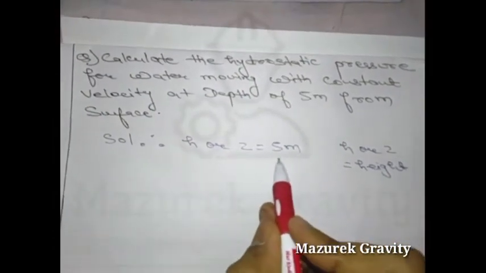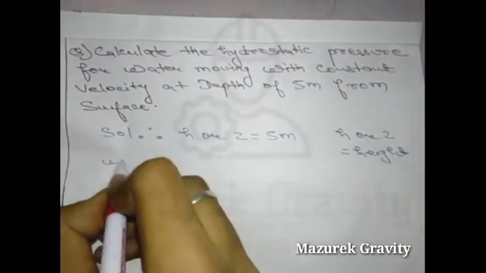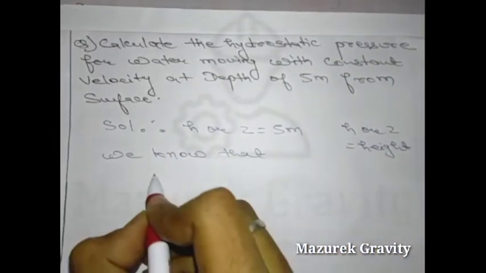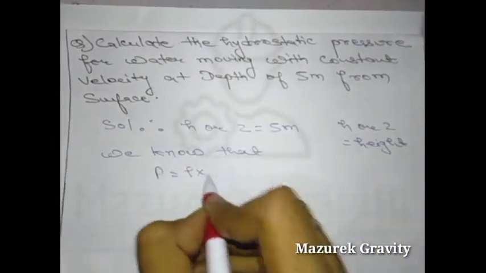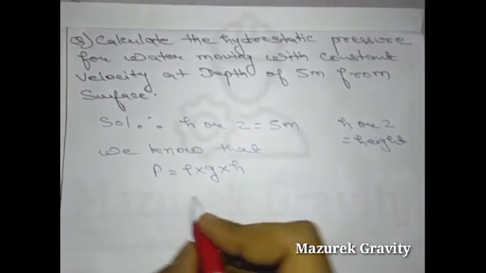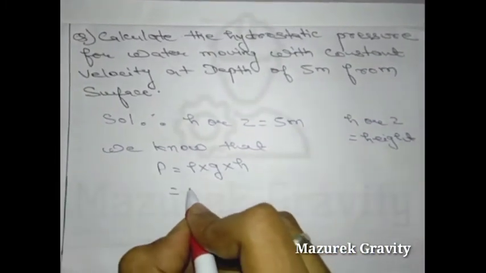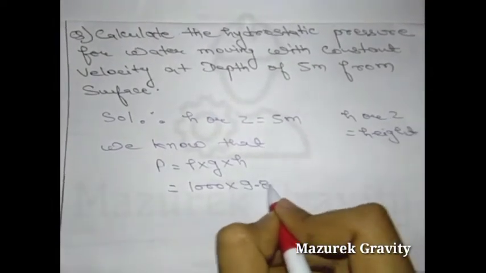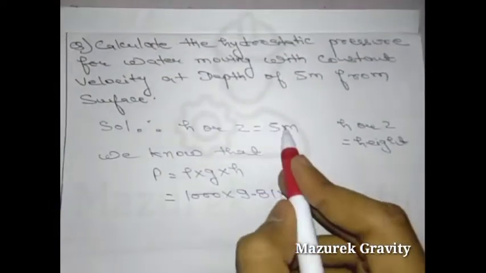So height is given as 5 meters, and we know that pressure is equal to rho into g into h. So put the value of rho for water, 1000, into g, 9.81, into the value of h, which is given as 5 meters.